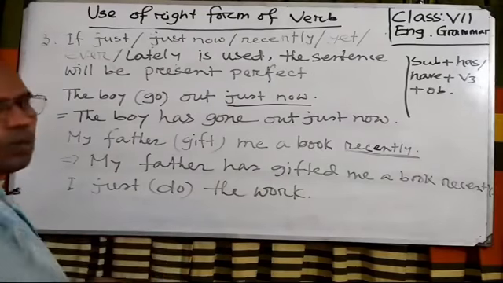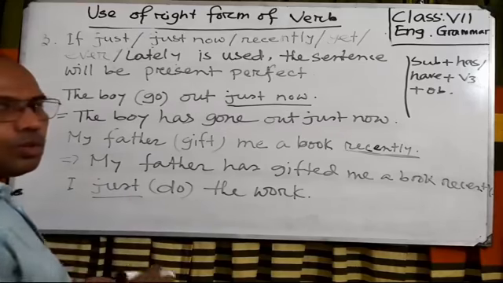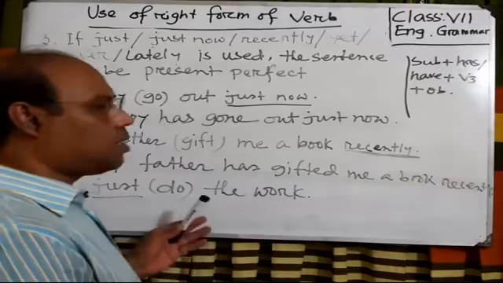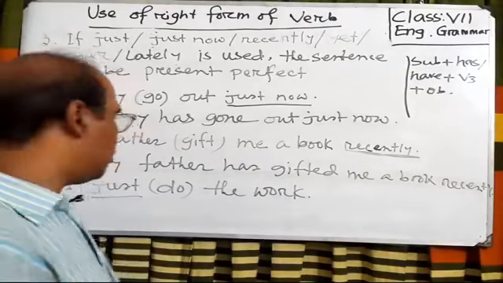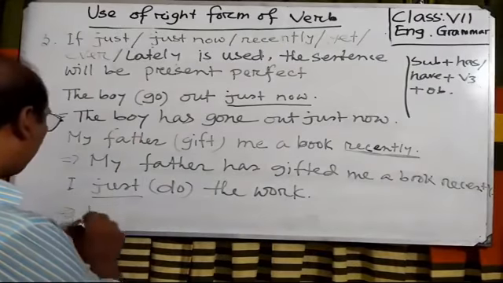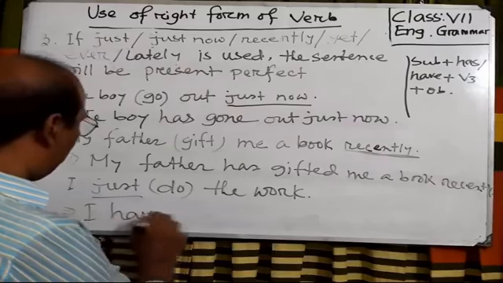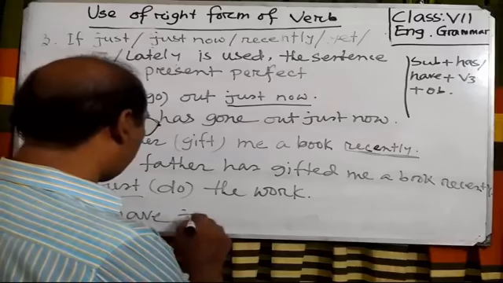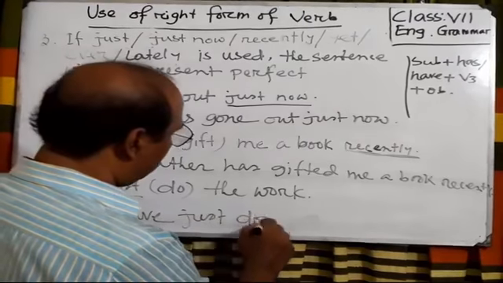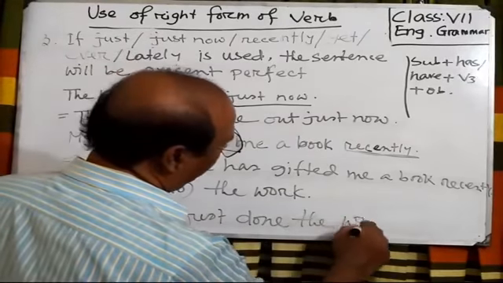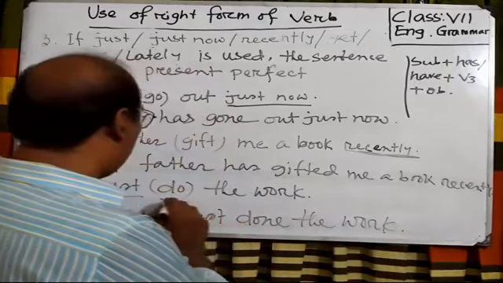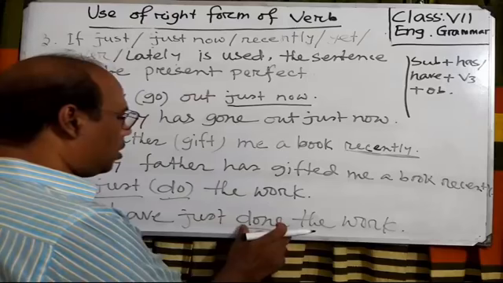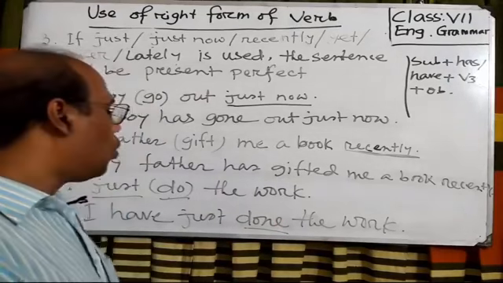Okay. Now look at the third sentence. I just do the work. Here just is used. As just is used, the sentence will be in present perfect tense, and the sentence will be I have. I is first person, so have is used. I have just done the work. The past participle form of do is done, so I have written done in the work.